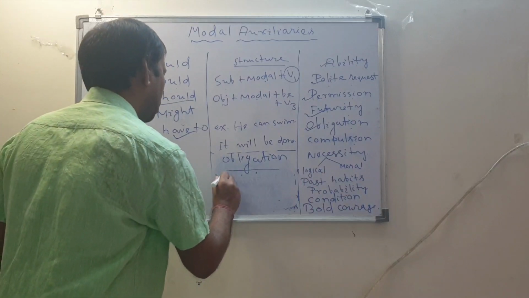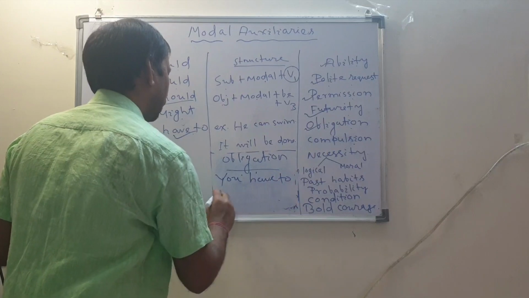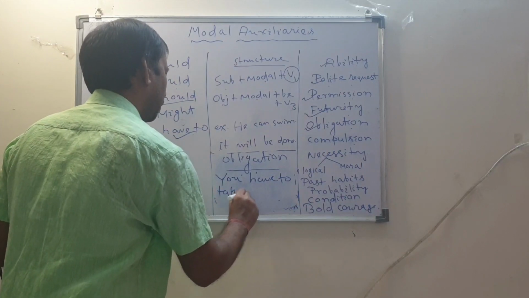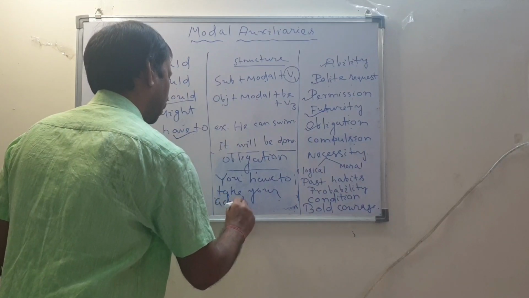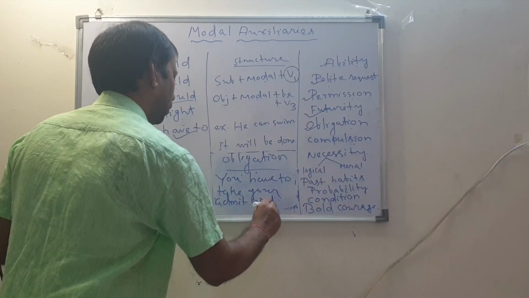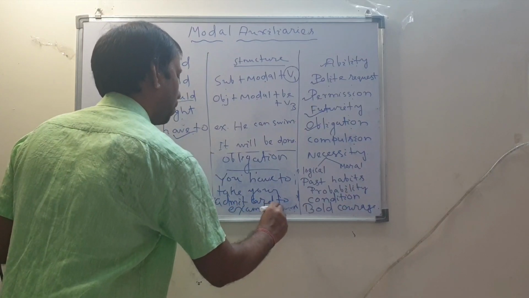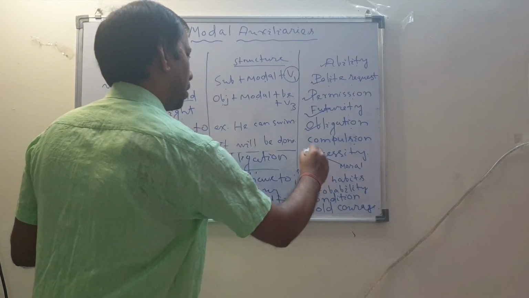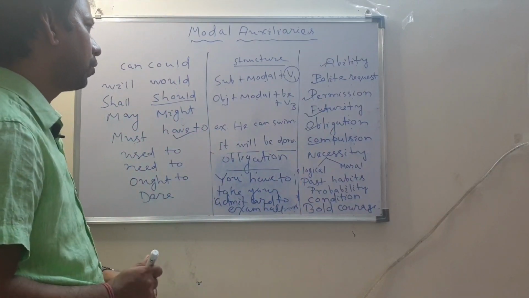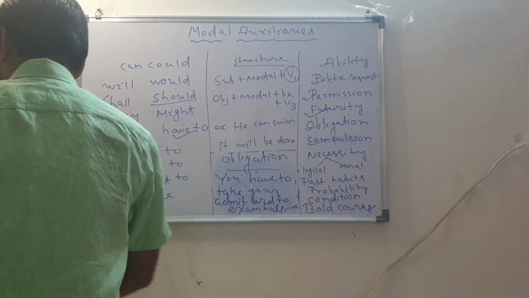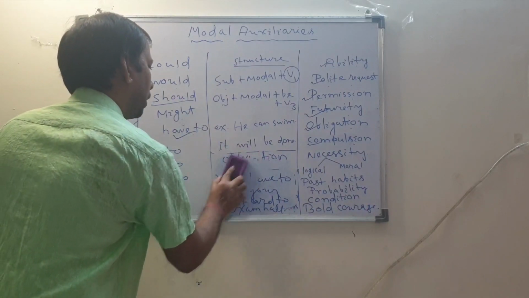You have to take your admit card to the exam hall. So this is compulsion for you. Have to. Okay. So compulsion. So let us come to the other features of modal auxiliaries.